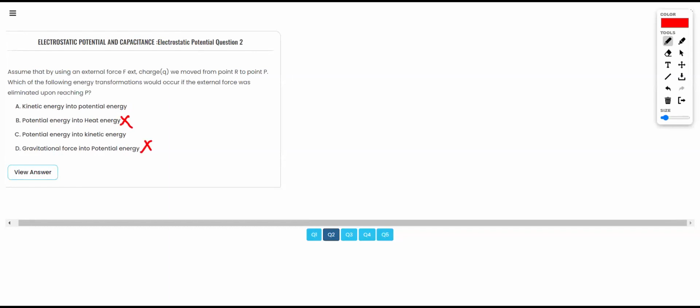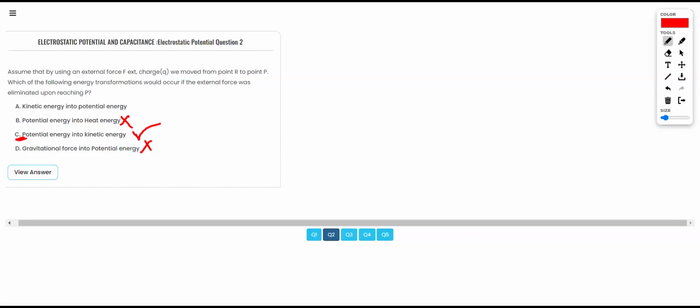Now, the correct answer can be A or C. If we are bringing a charge from R to P, which type of energy transformation will there be? Option C is the right answer. There will be a change of potential energy into kinetic energy.